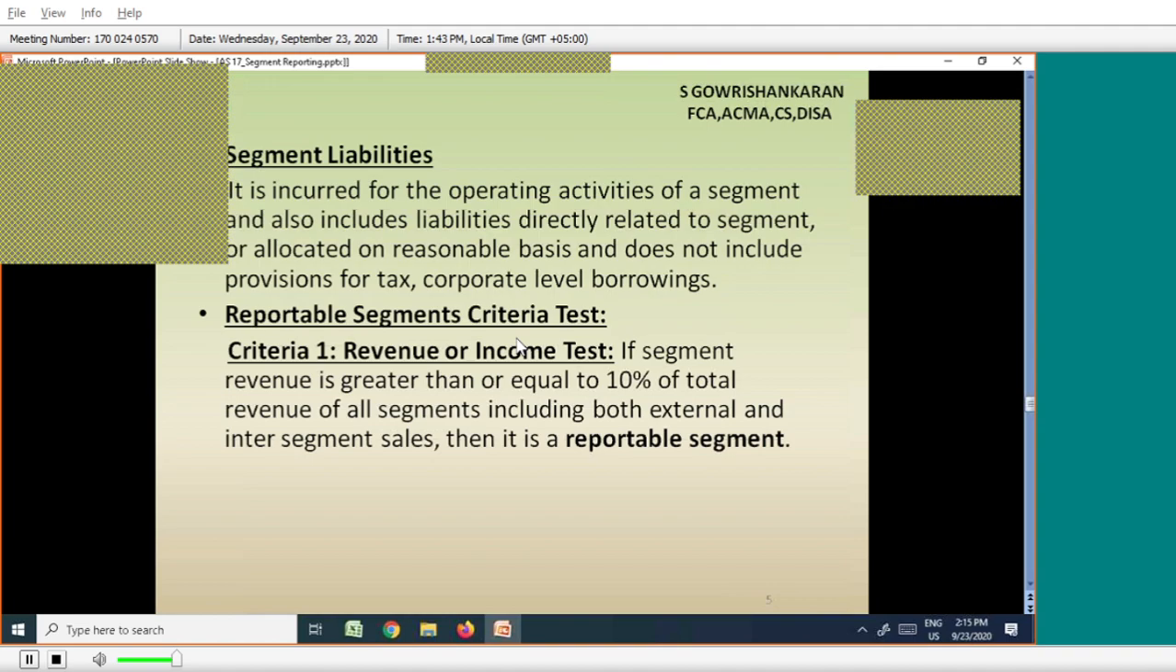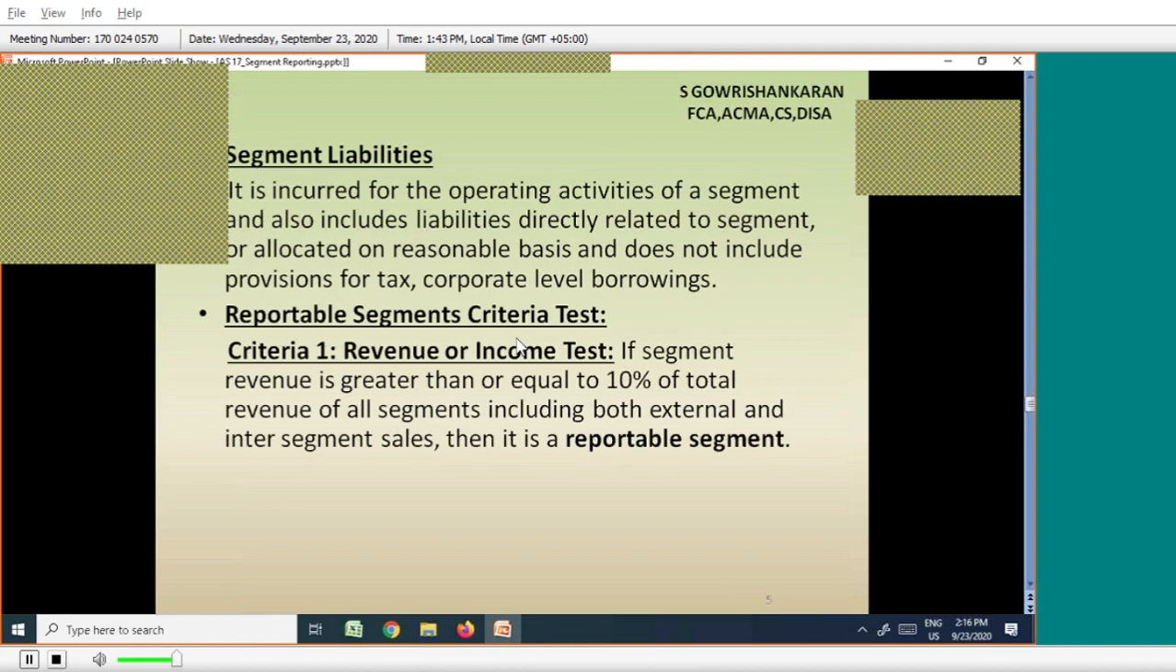Meaning, as I said, the reportable segment means you have more than 100 businesses, but I need not report all those businesses. But I have to definitely report some business. Which business? We have to apply the criteria test for that. If the criteria test is satisfied by those businesses, then that business should definitely be reported.